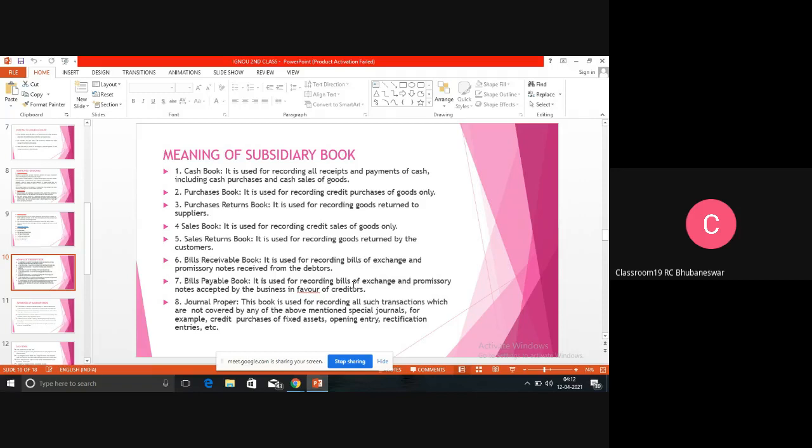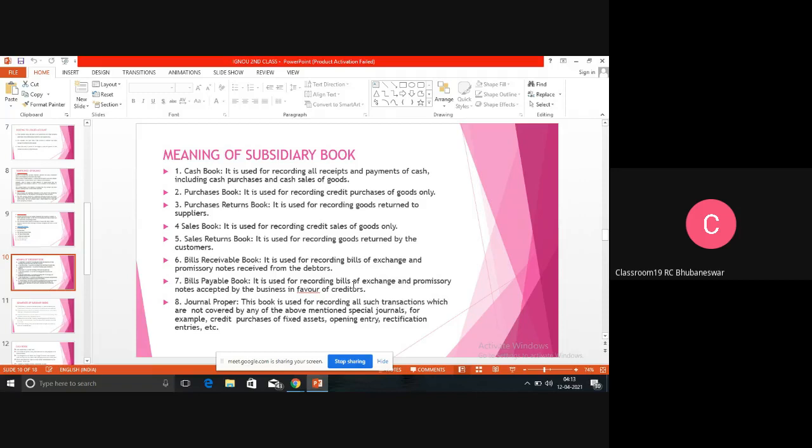That means there are two persons, Mr. X and Mr. Y. Take an example. Mr. X had sold something to Mr. Y on credit. Mr. X sold goods to Mr. Y on credit, meaning he took no money, so Mr. X is going to get the money. There is no guarantee that Mr. Y will pay. So Mr. X is going to prepare a bill and send it to Mr. Y. Mr. Y will put his signature, promising that after 3 months I am going to pay this money to you.